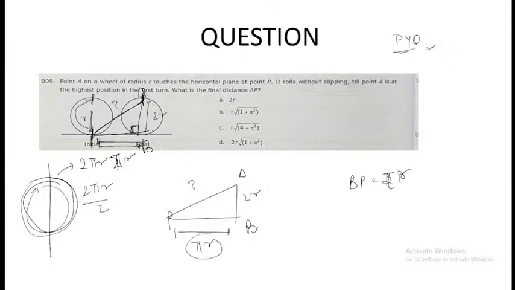Yes. Till this point, is it clear? How did I get pi r over here? So now, you just need to find this. Now this is a right angle triangle. Apply the property of the Pythagoras theorem. What is the Pythagoras theorem all about?